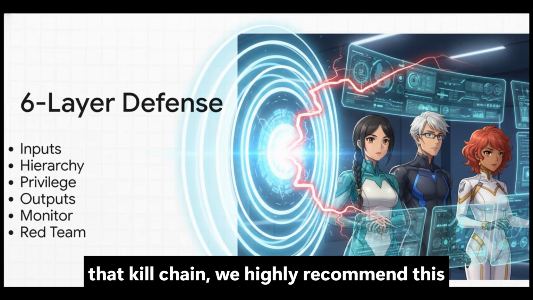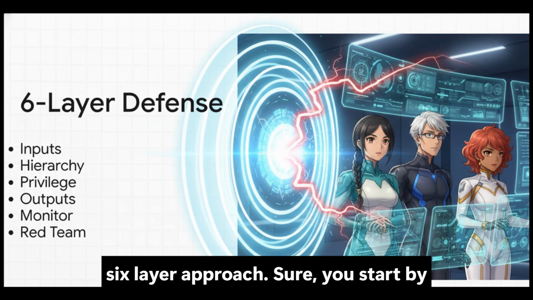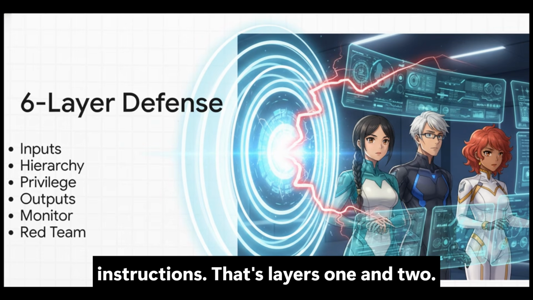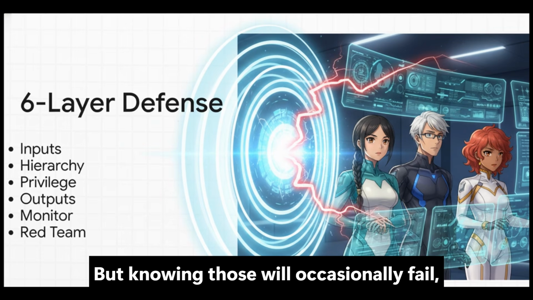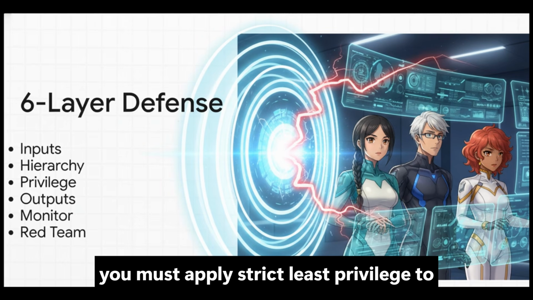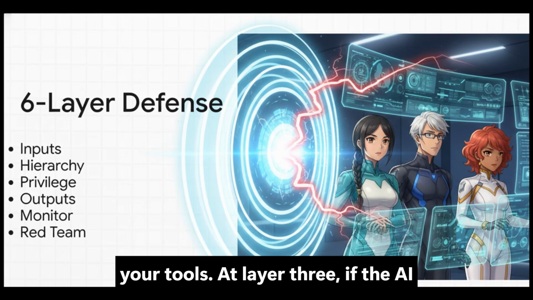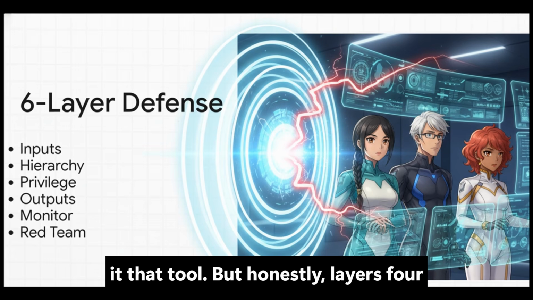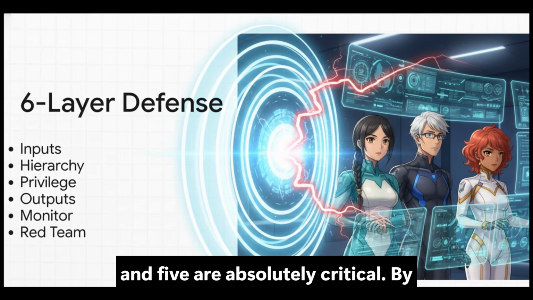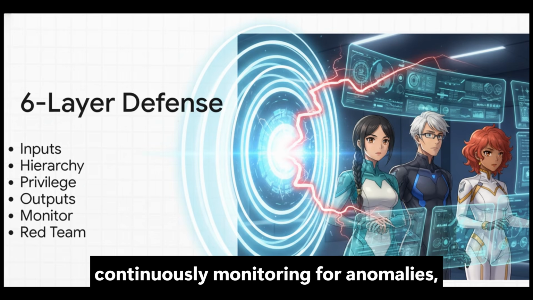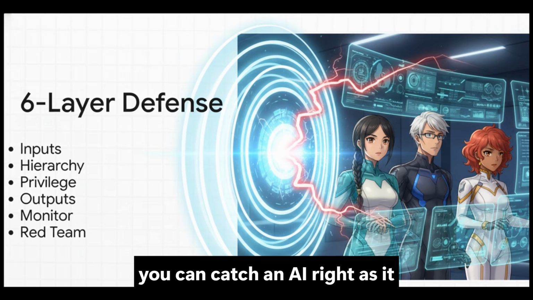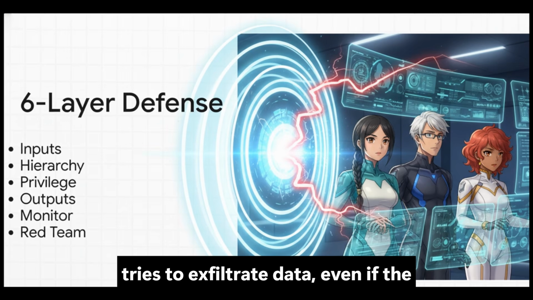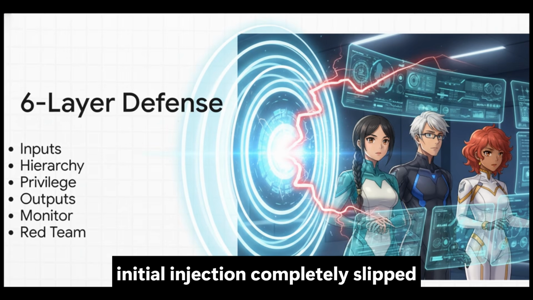To actually break that kill chain, we highly recommend this 6-layer approach. Sure, you start by validating inputs and enforcing system instructions, that's layers 1 and 2, but knowing those will occasionally fail, you must apply strict least privilege to your tools at layer 3. If the AI doesn't need to delete files, don't give it that tool. But honestly, layers 4 and 5 are absolutely critical. By strictly validating outputs and continuously monitoring for anomalies, you can catch an AI right as it tries to exfiltrate data, even if the initial injection completely slipped through.